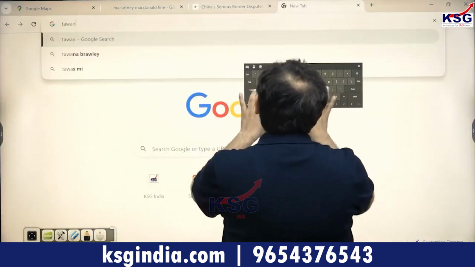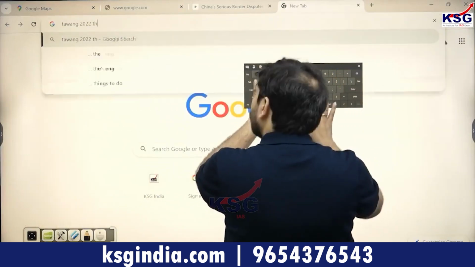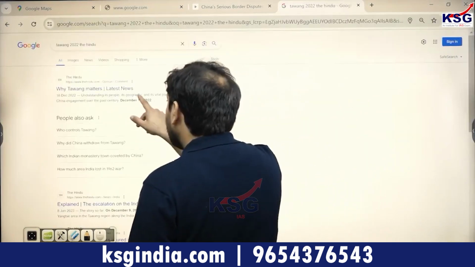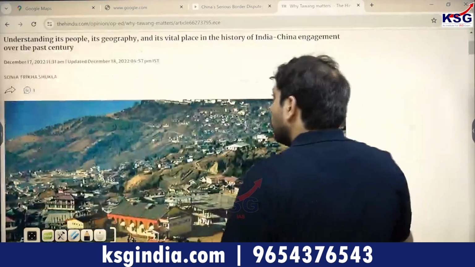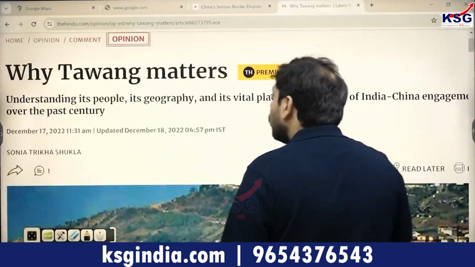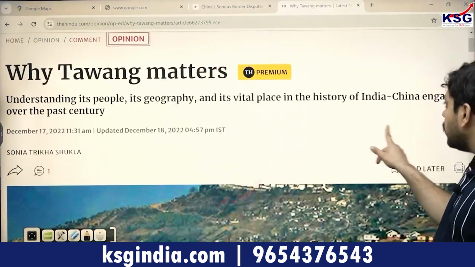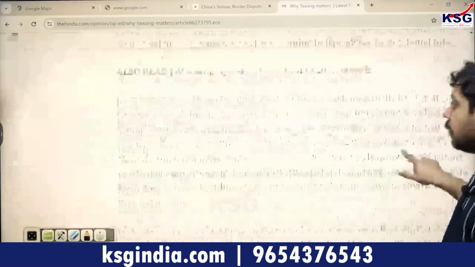that in 2022, the Chinese forces launched a bit of an attack on Tawang. Take a look at this. This is an article which came in The Hindu: Why Tawang matters, understanding its people, its geography, and its vital place in the history of India-China engagement over the past century.